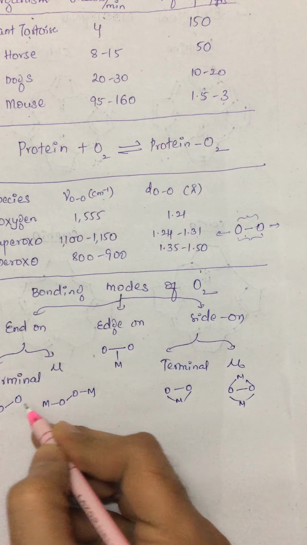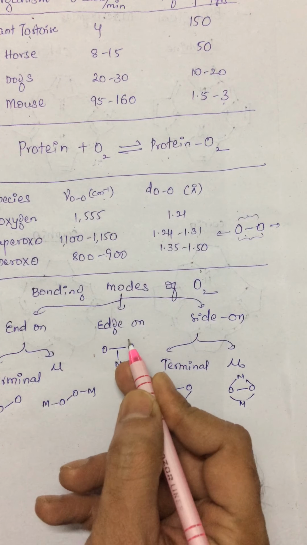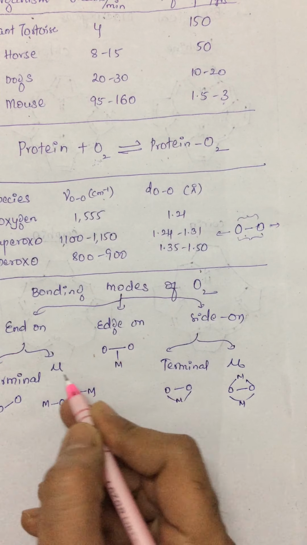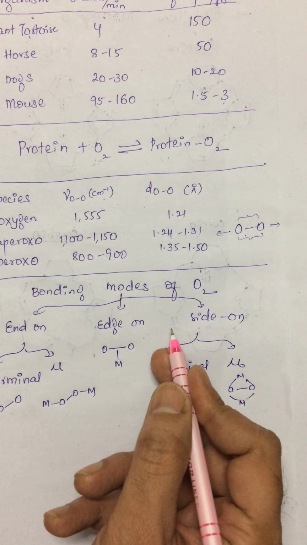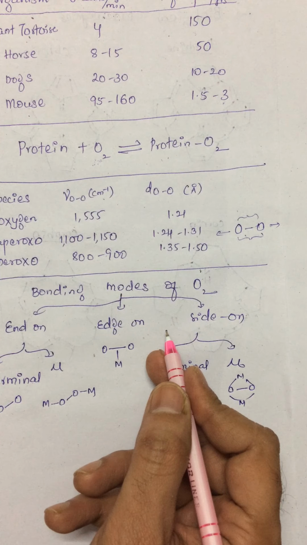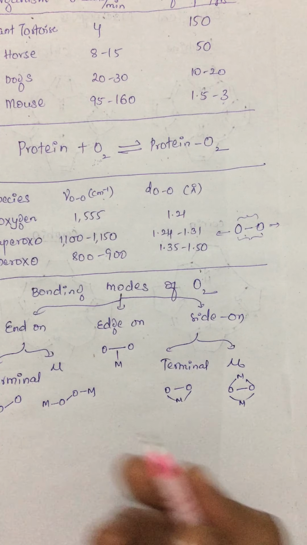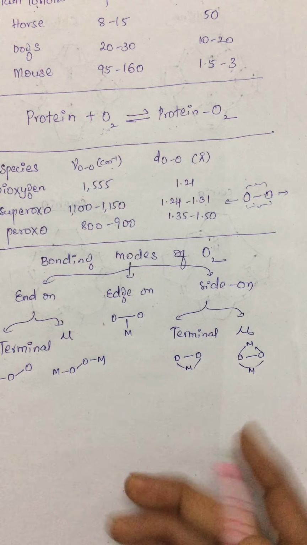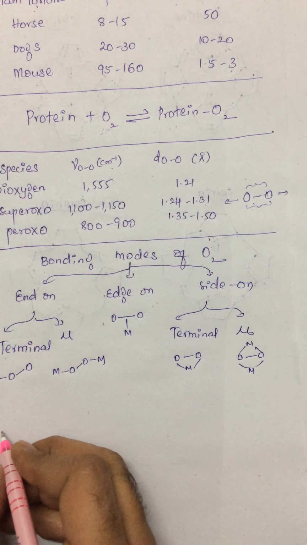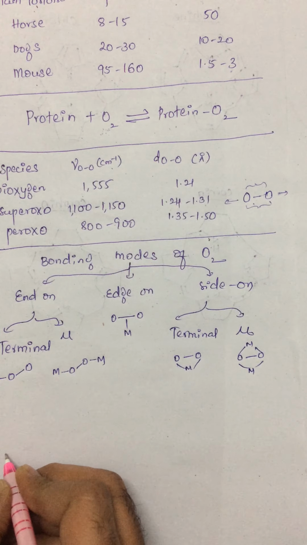In the end-on and side-on bonding modes, edge-on is very rare, so we are not going to discuss it. In end-on and side-on, the bonding interactions where the orbitals overlap could be different. I'll just show one of these orbital interactions. Suppose I'm showing this metal,